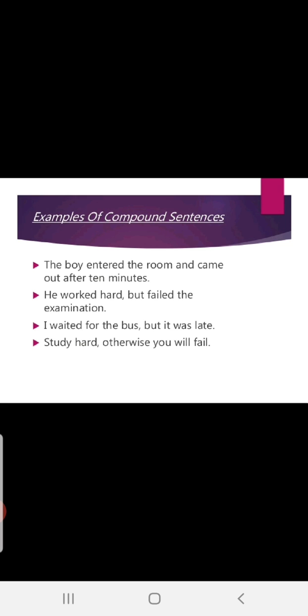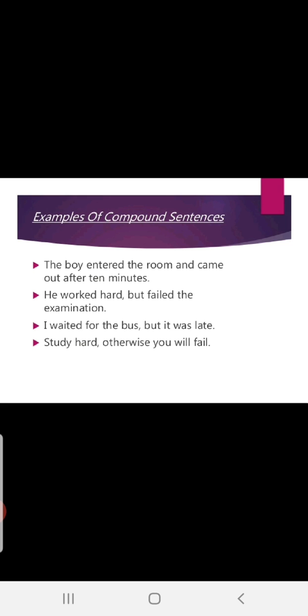One situation you are doing something. In the second clause, again the situation is different. In that kind, it is but, to show the contrast. Study hard. Okay, this is one situation. The sentence is complete. Study is the subject, hard is the finite verb. It completes one main clause or simple sentence. Correct, children? Otherwise, you will fail. Let me explain. You is the subject, will is the finite verb. Will fail is the predicate. Again, one main clause.